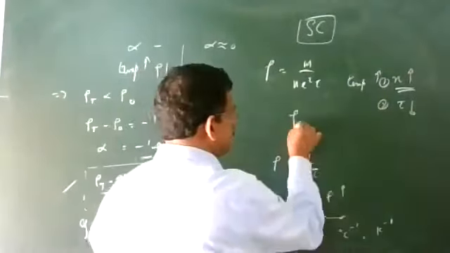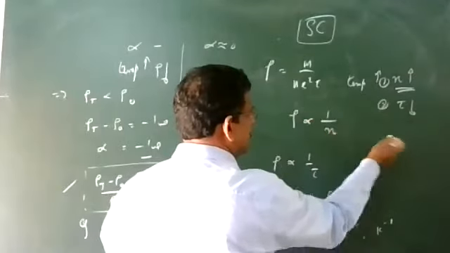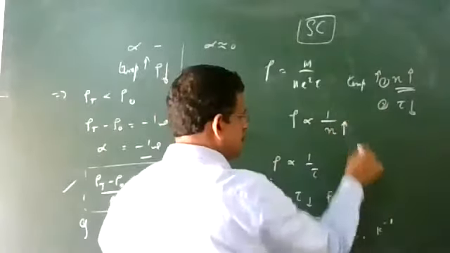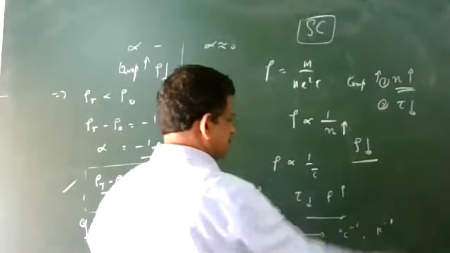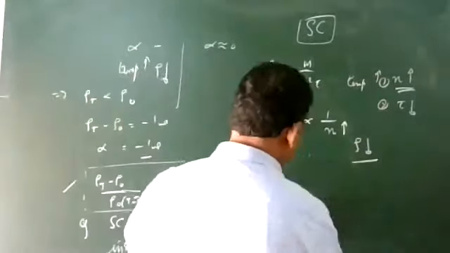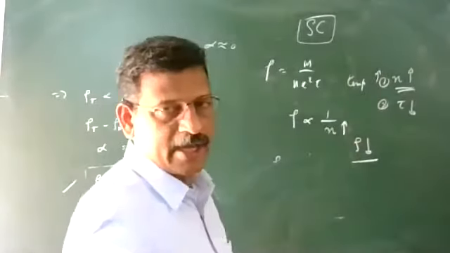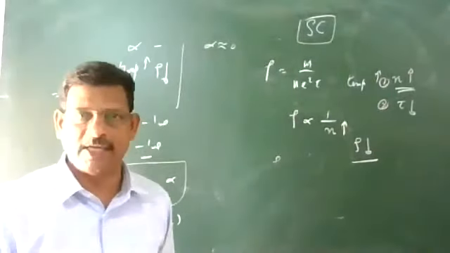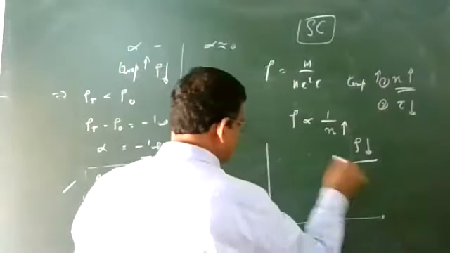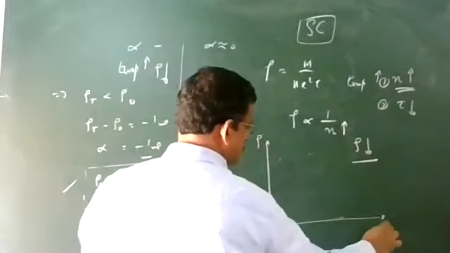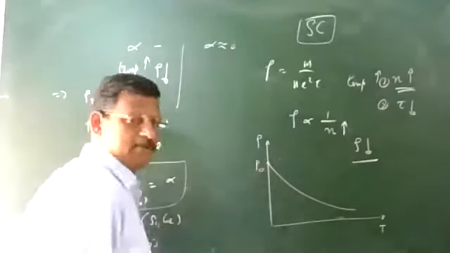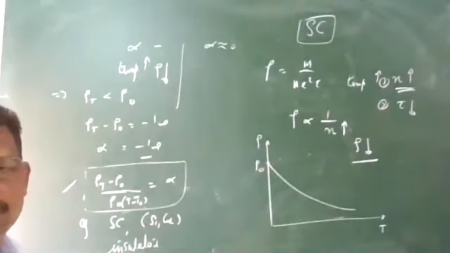So n increases, resistivity decreases for a semiconductor. If you plot a graph of resistivity of a semiconductor against temperature, resistivity decreases with increased temperature.